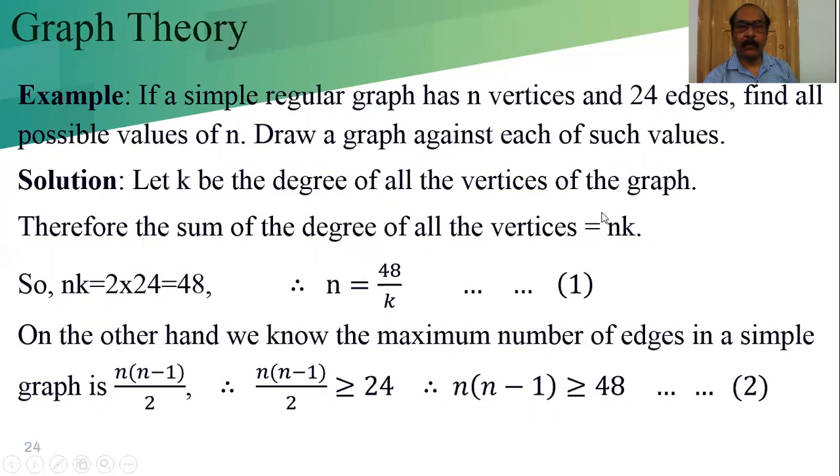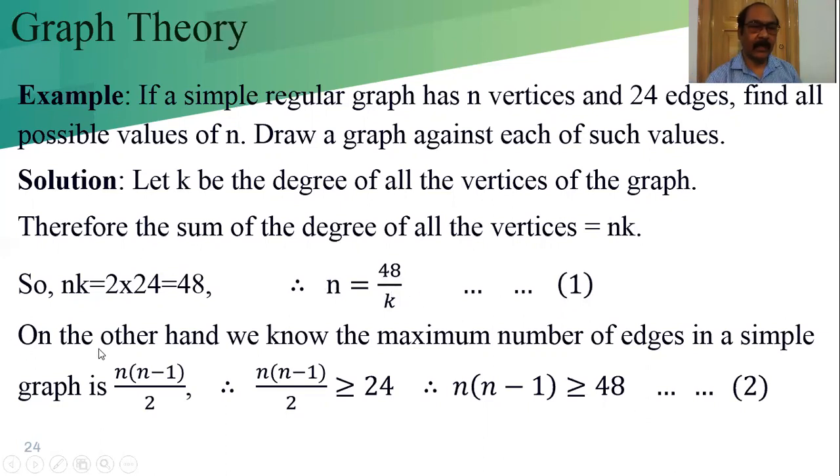From the first theorem, the handshaking theorem, the sum of degrees is equal to 2 into the number of edges. So nk is equal to 2 into 24, which is 48. From that we can write n equal to 48 by k. This is our relation 1.